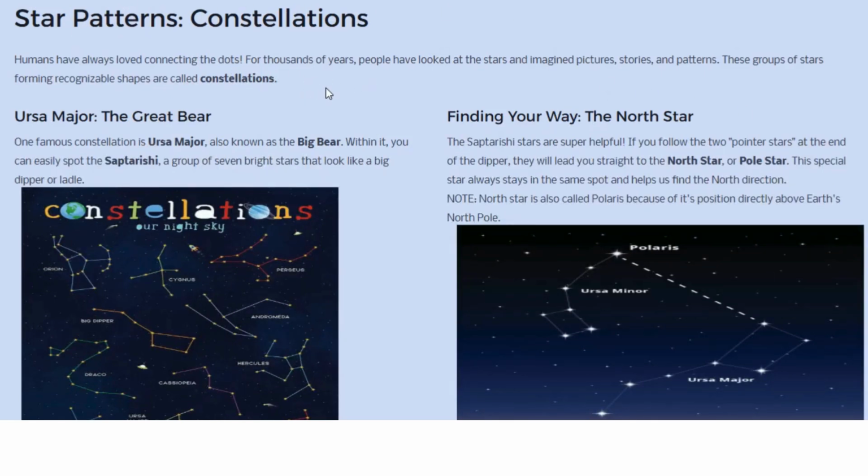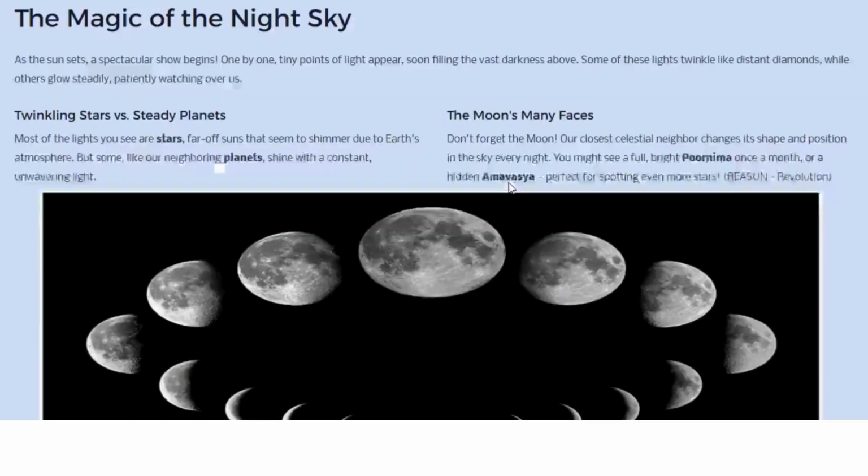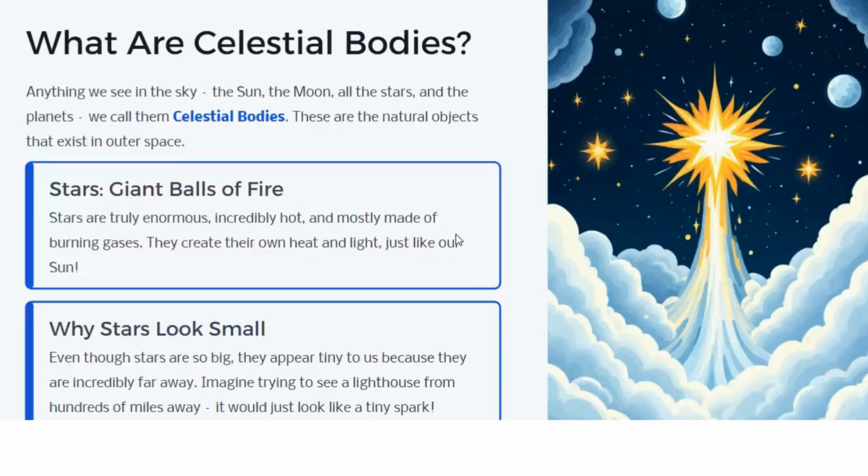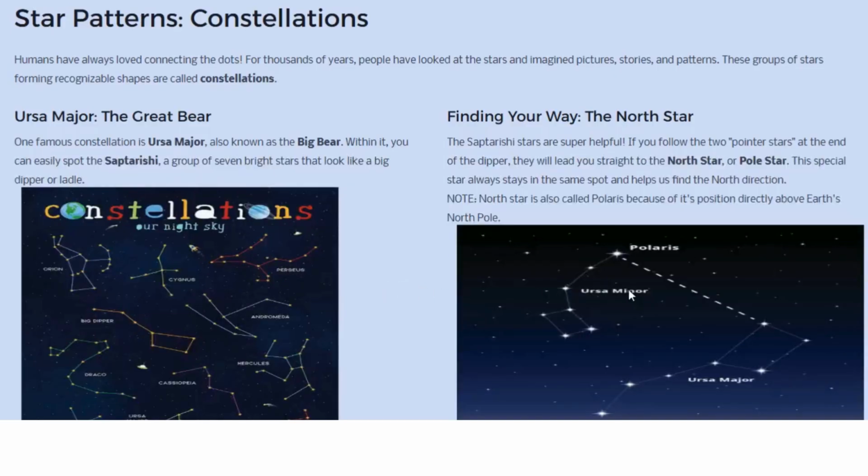Next we come to star patterns or constellations. What is that? Now we see an enormous number of stars in our sky, as we have seen here. See, we see the night sky. There are so many stars there. But there are some stars so steady they form a pattern like this.